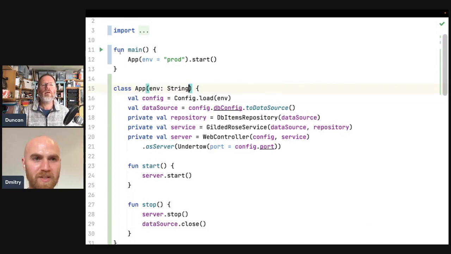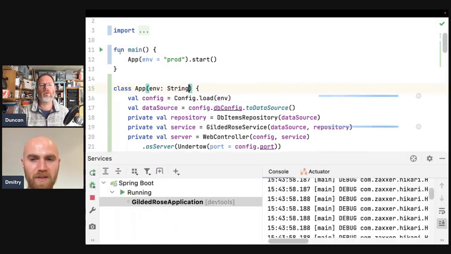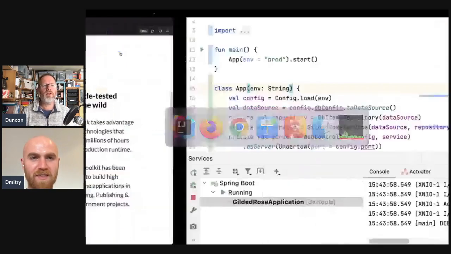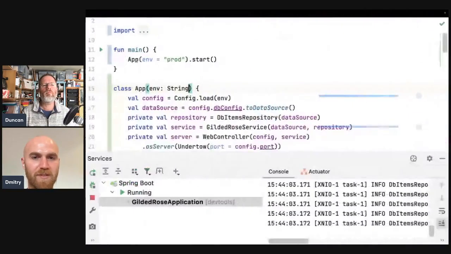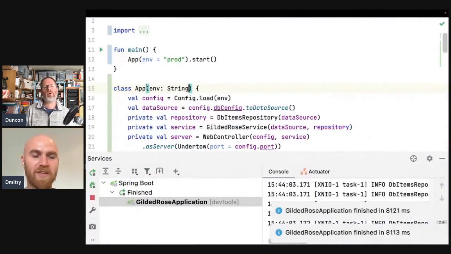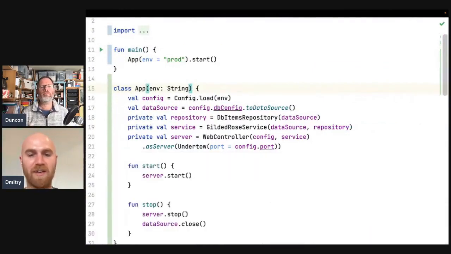So let me just quickly run it to do the final test and see if this works. So yeah, it still returns the same data visually, and we had integration tests. I can commit this.